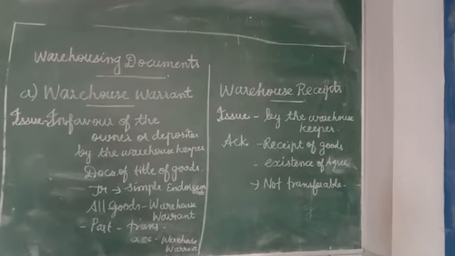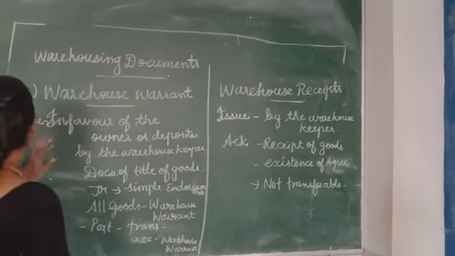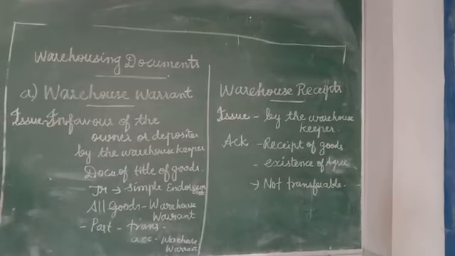Then let us move on to warehousing documents. The following documents are used in connection with warehousing. First one is the warehouse warrant. This is a document issued in favor of the owner or depositor of goods by the warehouse keeper. This is considered a document of title of goods, and to transfer this warehouse warrant, a simple endorsement is enough.